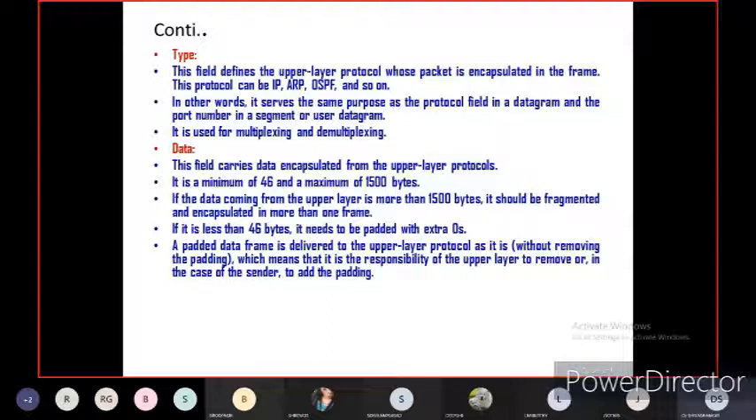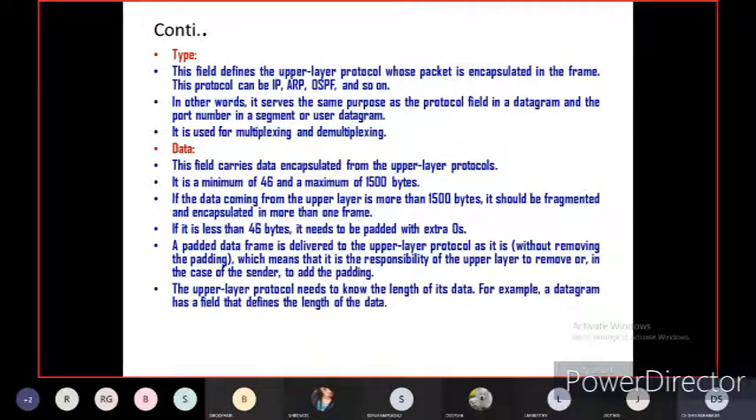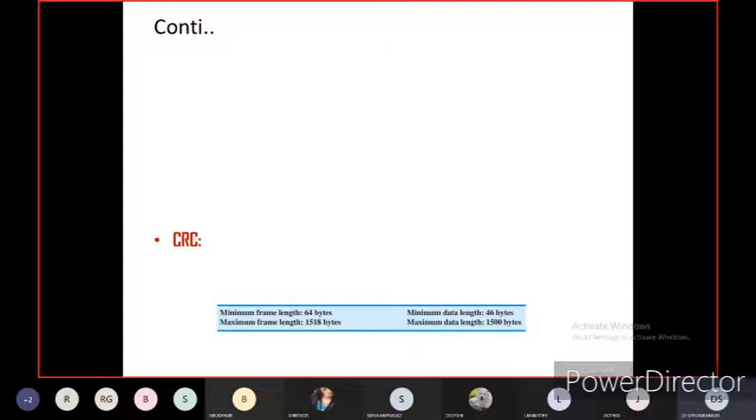So zero padding, if you add zeros to the data frame, there will not be any effect. We can remove it also. The upper layer protocol needs to know the length of its data. For example, the datagram has a field that defines the length of the data.